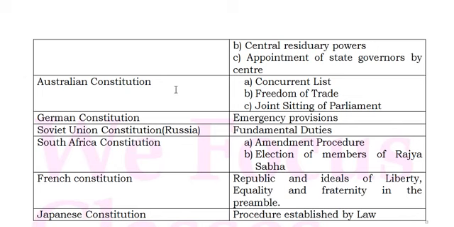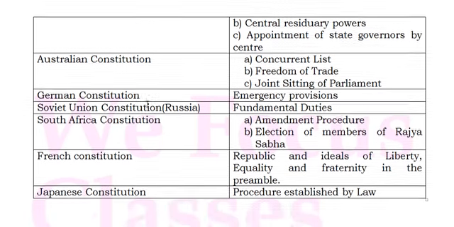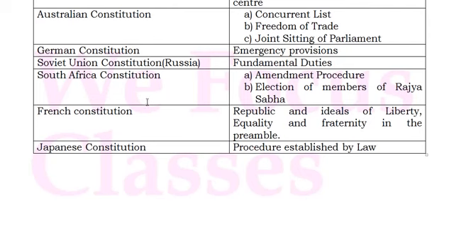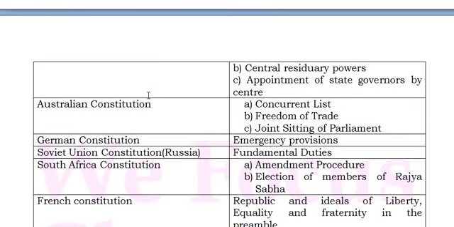things which are common for the state as well as the country. If we go into depth in the subject, a state means a state like Maharashtra or Karnataka. And freedom of trade and joint sitting of the parliament are taken from the Australian Constitution. There are some questions asked on these sources also, friends. Please go through these sources.